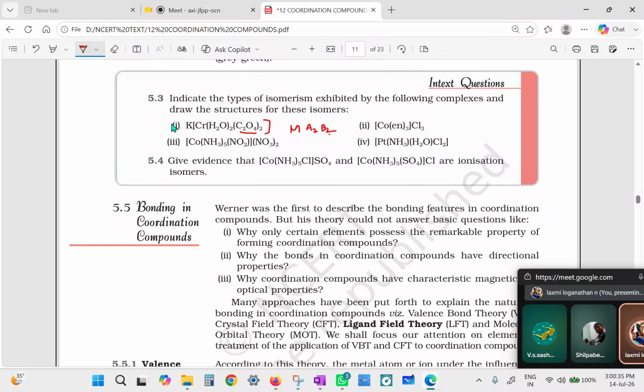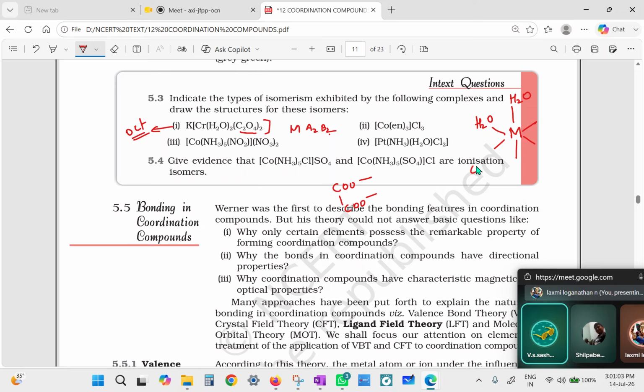But it is octahedral. Do you realize that it is octahedral, children? To be octahedral, you need 6. Oxalate is C2O4, with COO minus and COO minus. It is didentate, so it donates from this side and that side through the oxygens. Similarly, the other COO minus is bonded. So that makes 6, and it is octahedral, right?